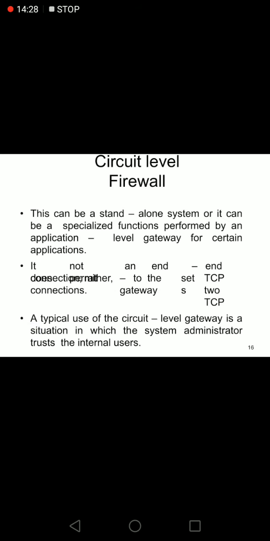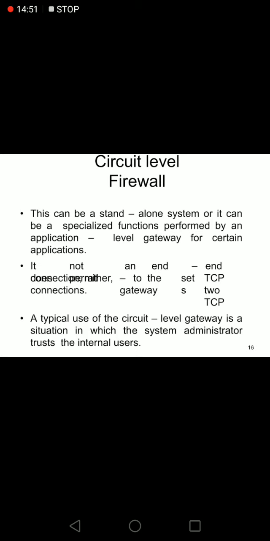We are moving to the next firewall, that is the circuit level firewall. This can be a standalone system or it can be a specialized function performed by the application level gateway for certain applications. It is not an end-to-end connection, and we have a set of TCP connections for supporting the circuit level.